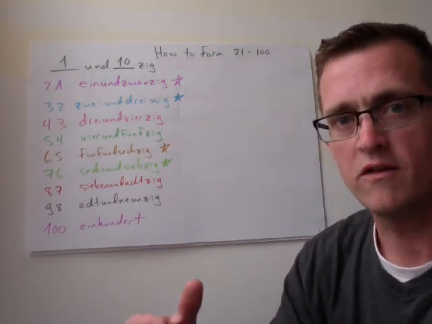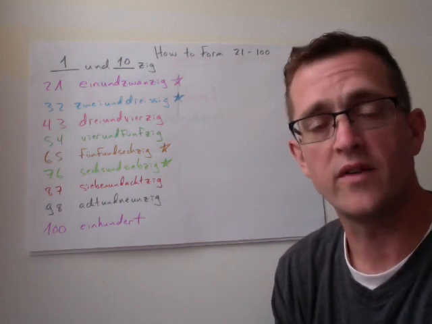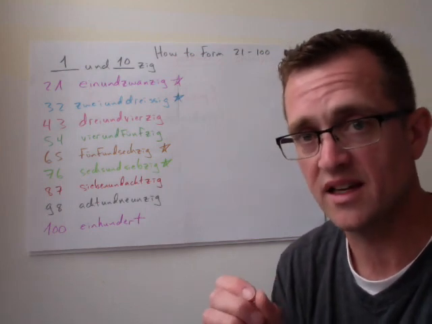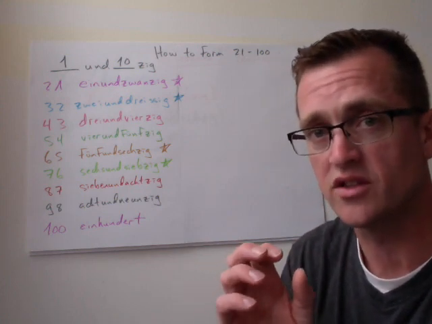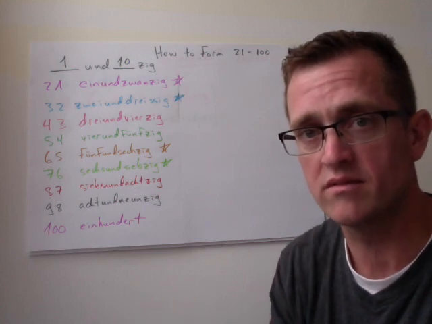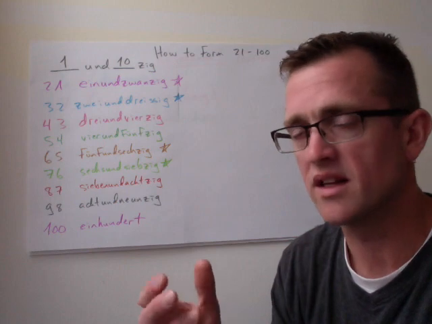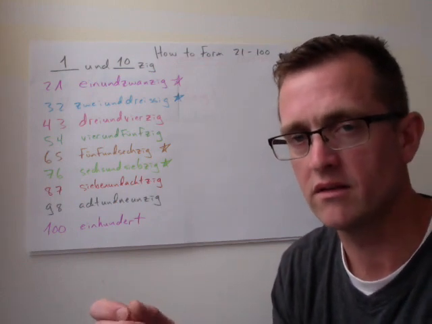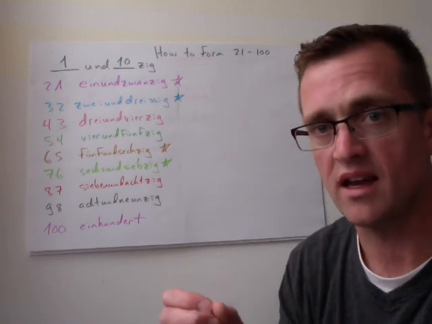Next thing I'm going to show you is how to form numbers like 21, 37, 89, 63. And it's very, very simple. We take the second number first. We take the single digit spot first. We say that word, and then we say the conjunction und, which is just "and," and then we say the spot where the 10 spot, I guess you would consider that to be. So for 21 we'll say one and twenty. For 47 we'll say seven and forty. 86 we'll say six and eighty.